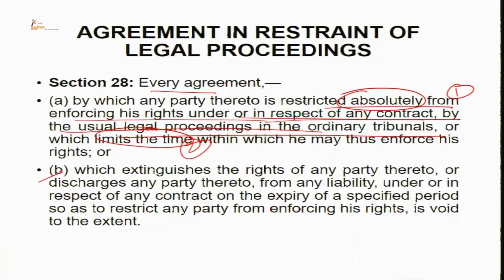So, again taking you back to one of the most important essentials which we had discussed, yes, in a contract duties are primarily fixed by parties, but they have to be within the bounds of law; they cannot go against the law. The second clause, B, states, which extinguishes the rights of any party thereto or discharges any party thereto from any liability under or in respect of any contract on expiry of a specified period, so as to restrict any party from enforcing his rights, is void to that extent.